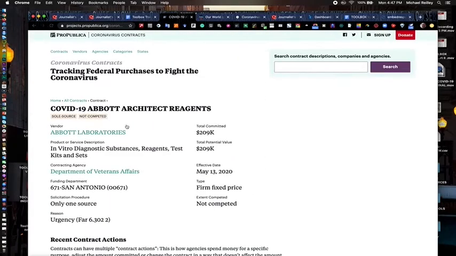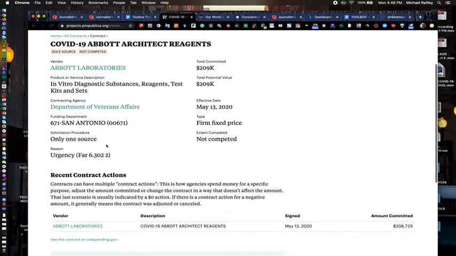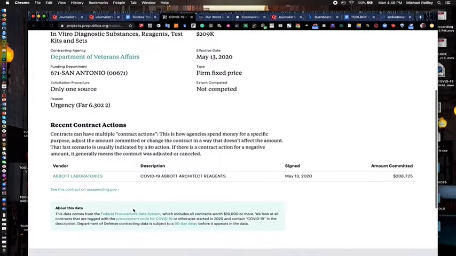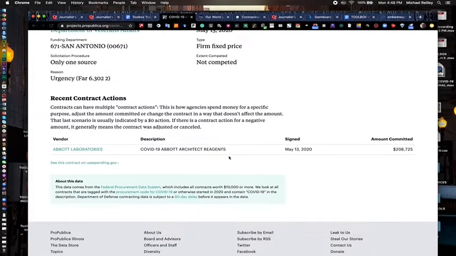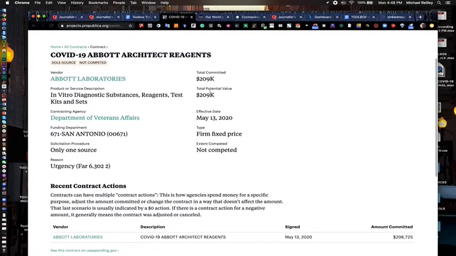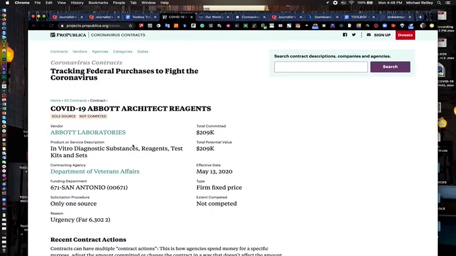You can go in and open up on the link there, and it gets into much more detailed information, where the contract is made, because many of these labs are from all over the country. They have locations all over, how much it is, what it's going to, the date it's effective, what government agency or what department is funding it.